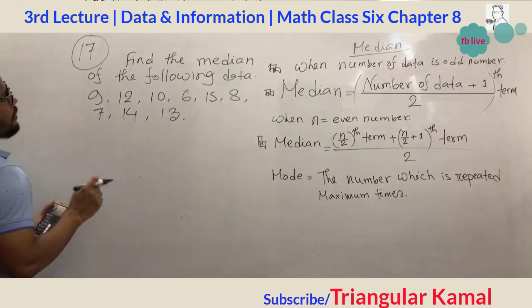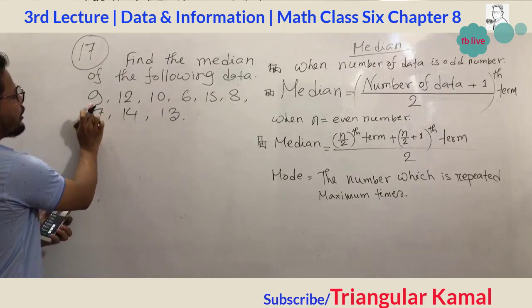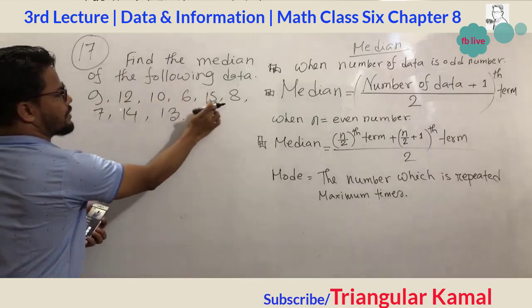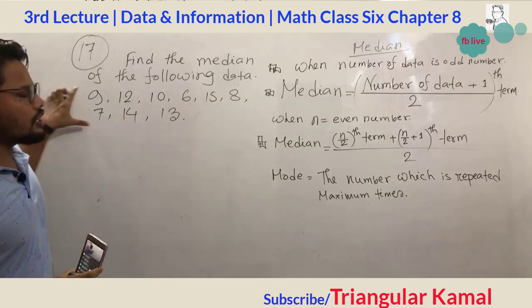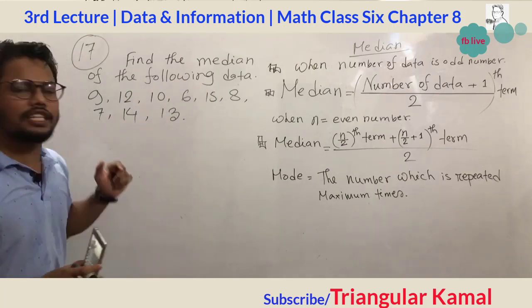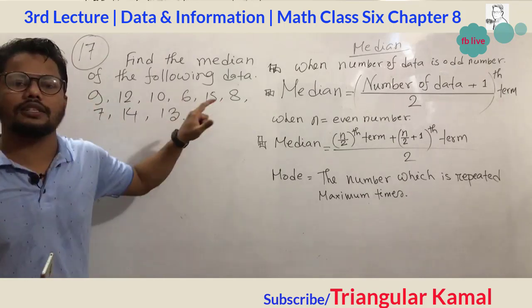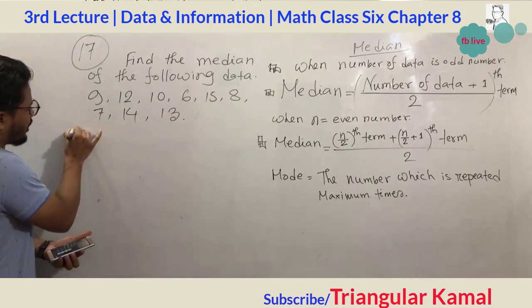Firstly, you can see the given data: 9, 12, 10, 6, 15, 8, 7, 14, 13. These data are not arranged in ascending or descending order. First of all, you have to arrange the data in ascending order.